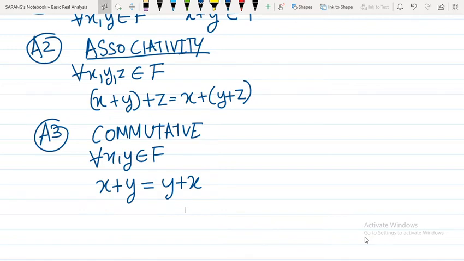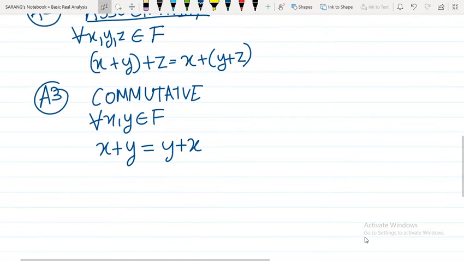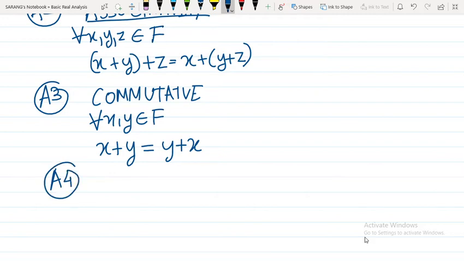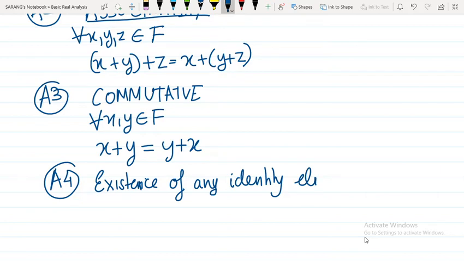The fourth identity for addition is the existence of an identity element. With respect to addition, if I add this identity element to any element, you will get the same element back.